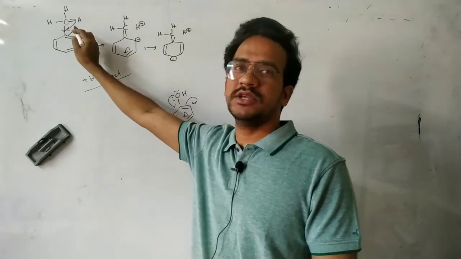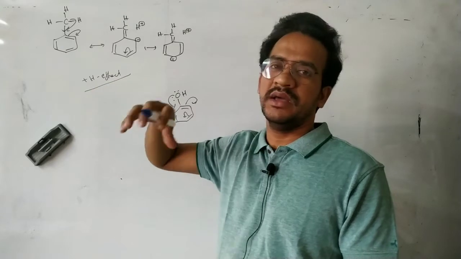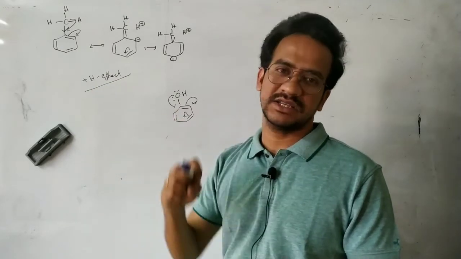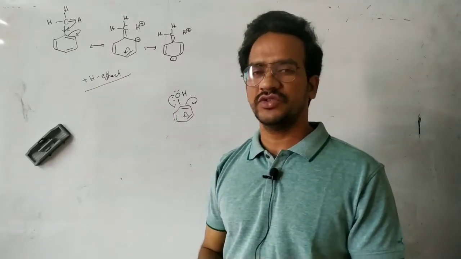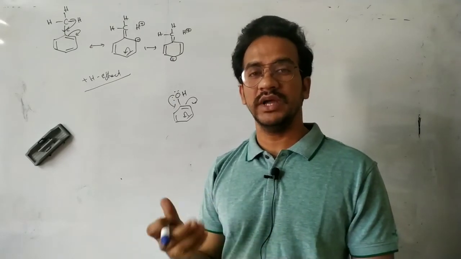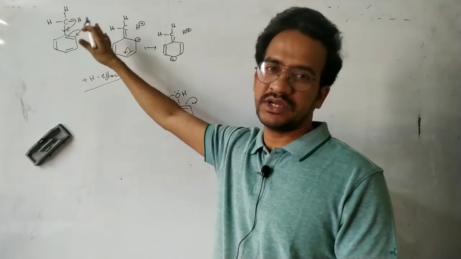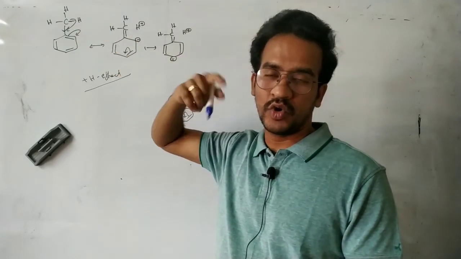But the C-H sigma electrons are bonding electrons, so their involvement in the benzene ring is to a very small extent. Of course it is a donating group, but its donating nature compared with plus M groups like OH, NH2, OCH3 is very less.